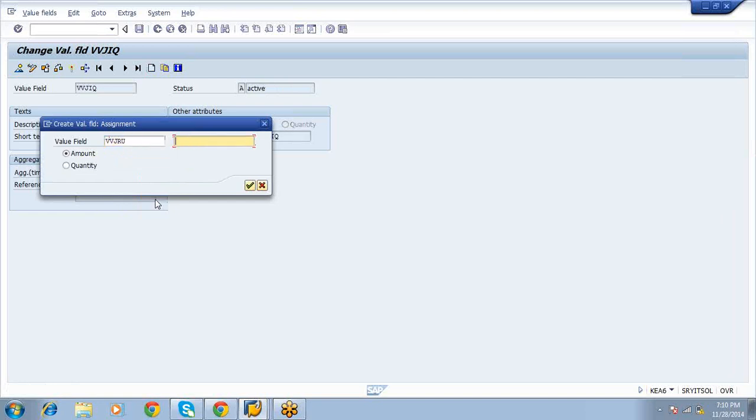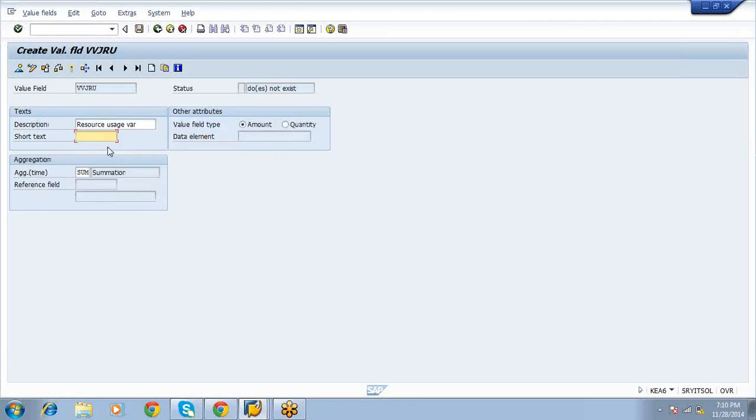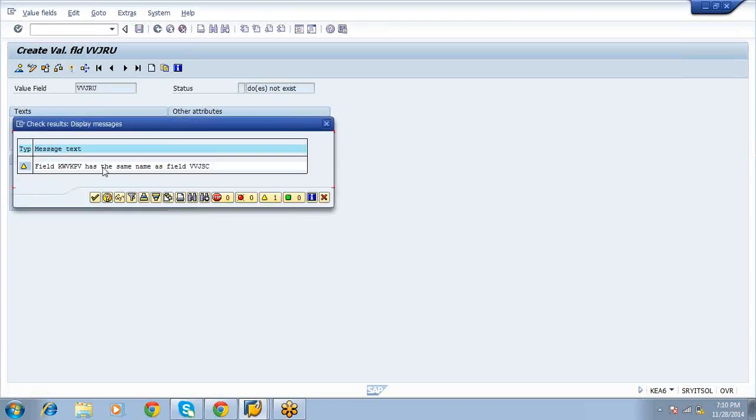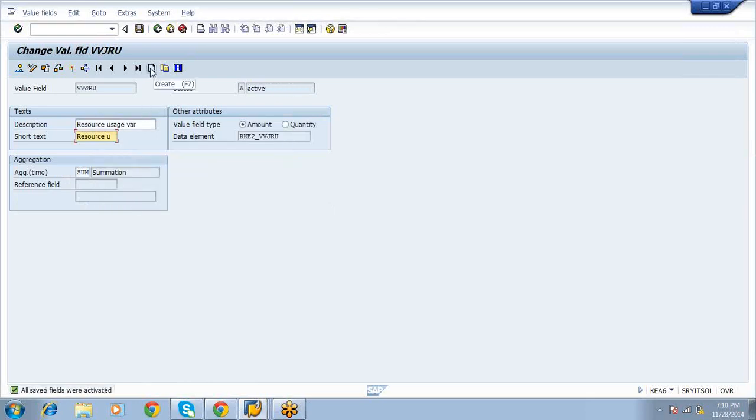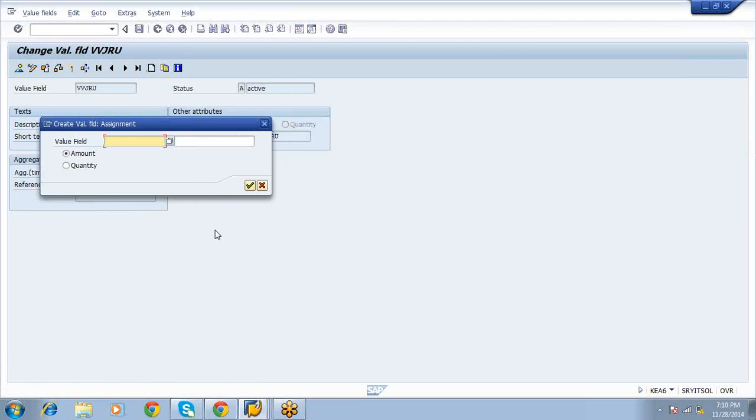Resource usage variance. Remaining variance VVJ. Remaining input price variance.